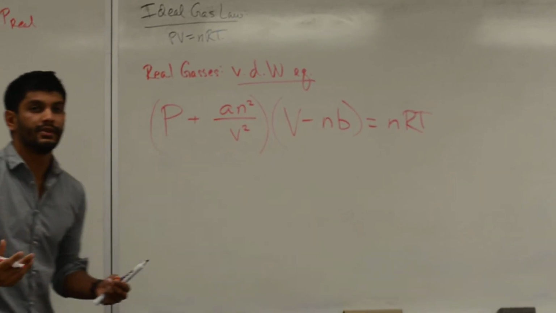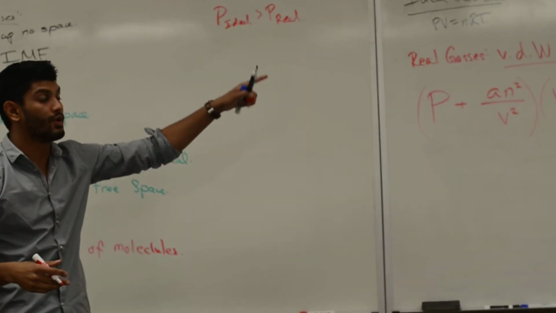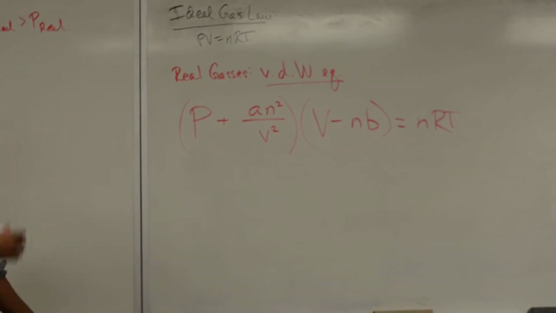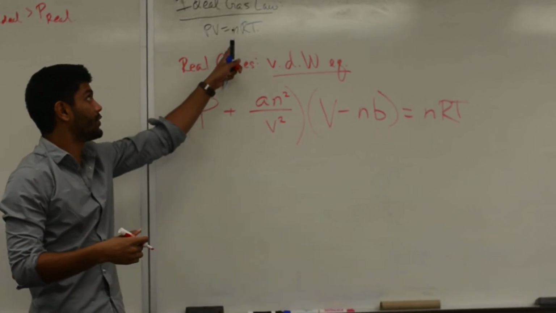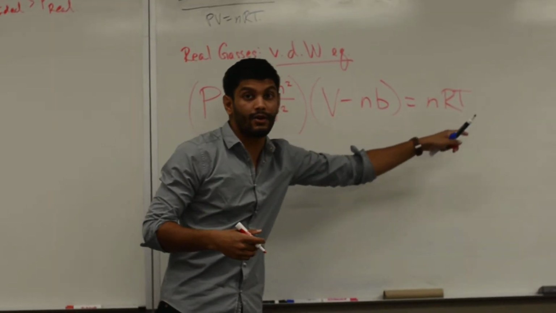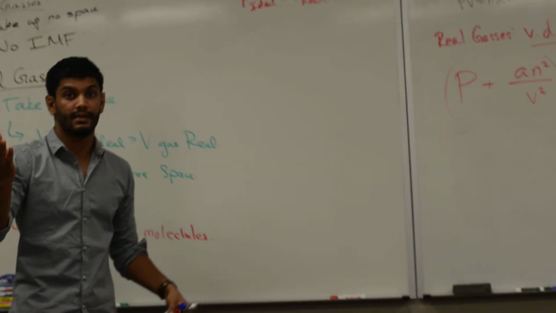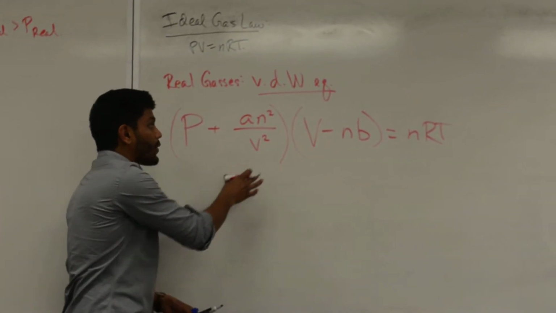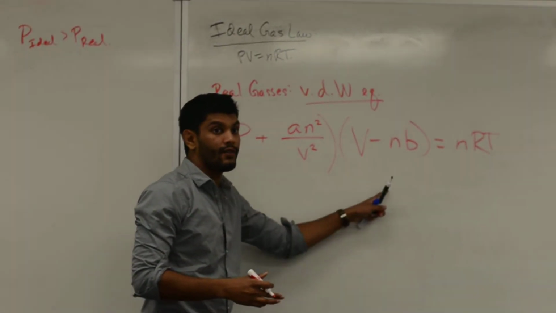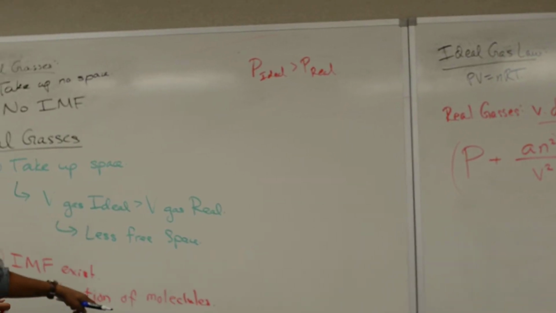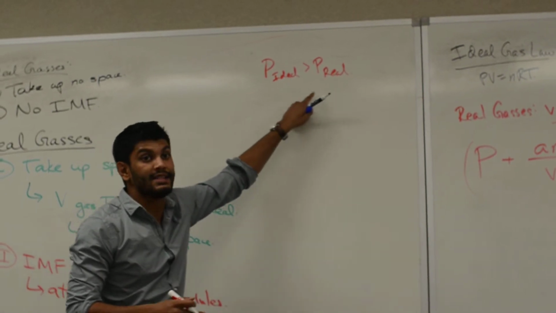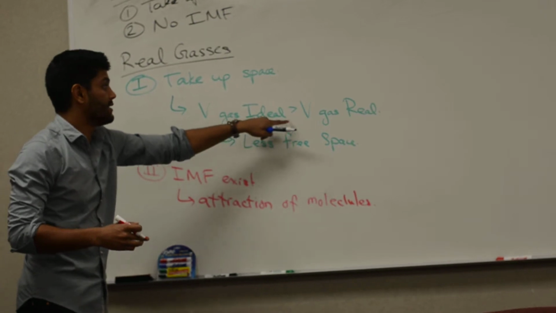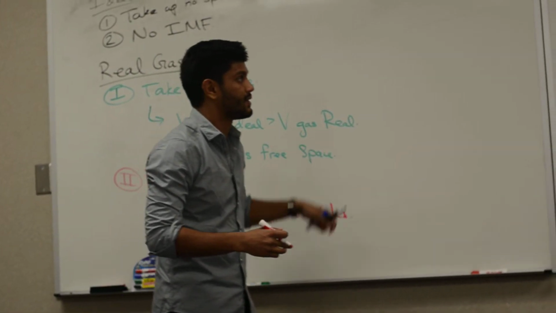So first, let's look at the similarities. Arshan, what's similar about these two equations? Pressure and volume. Sure, we've got pressure, we've got volume. But what about these sides? nRT. They're both the same, exactly. So if they're both the same, we're now correcting for pressure and volume, just like we discussed over here. Pressure of the ideal case is different from pressure in the real case, and the volume of the ideal case is different from the real case.